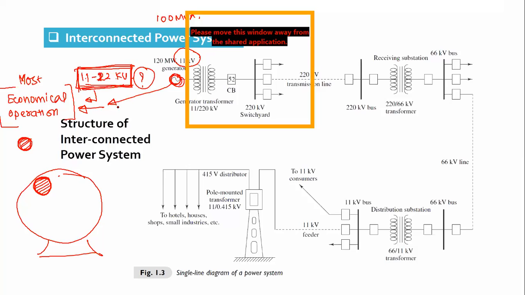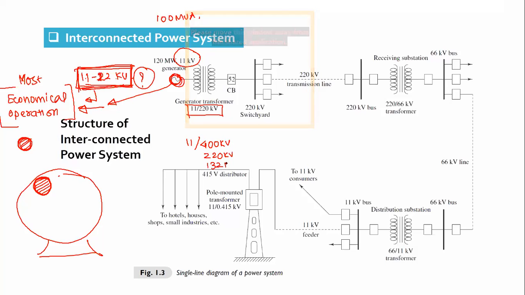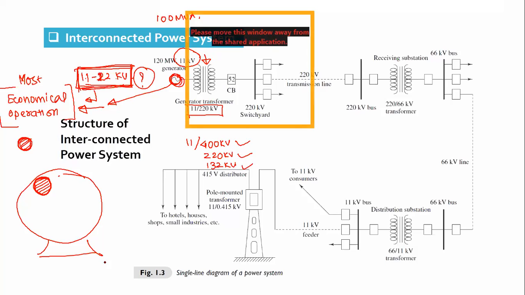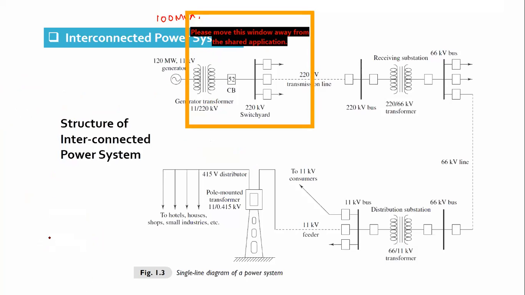Okay, but then we need to step it up further, maybe to 400 kV, 220 kV, or 132 kV, any of these voltage ratings. So can anyone tell me why we step up voltage at the generating station?